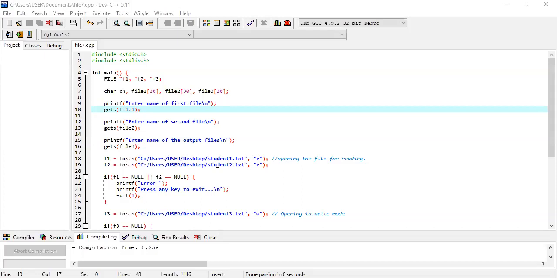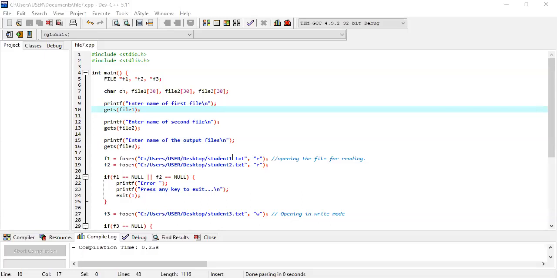Both the files are in my desktop. That's why I'm just simply copy pasting the path direction of student 1 and path direction of student 2. And obviously these 2 files open in a read mode, because these 2 files are already created in my desktop. That's why I'm opening these 2 files in a reading mode. I'm just copy pasting the information in between these 2 files, nothing else.